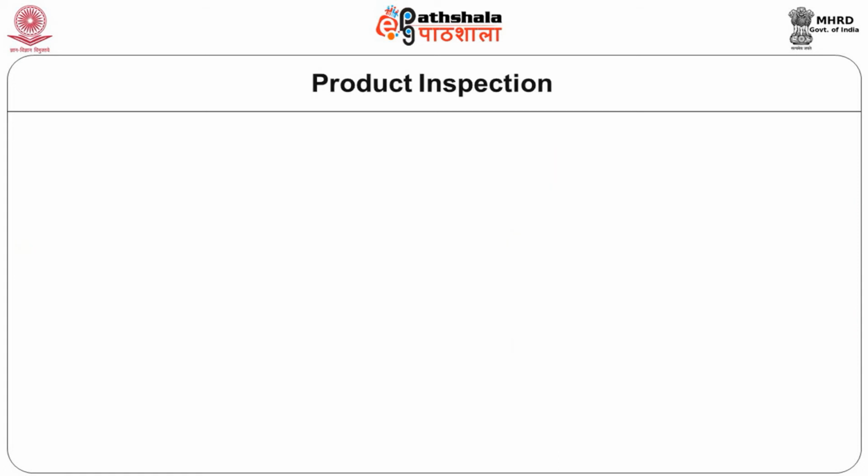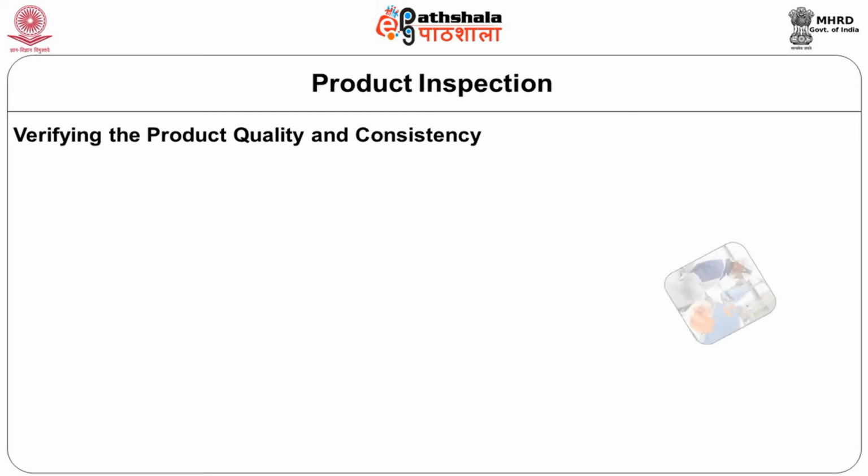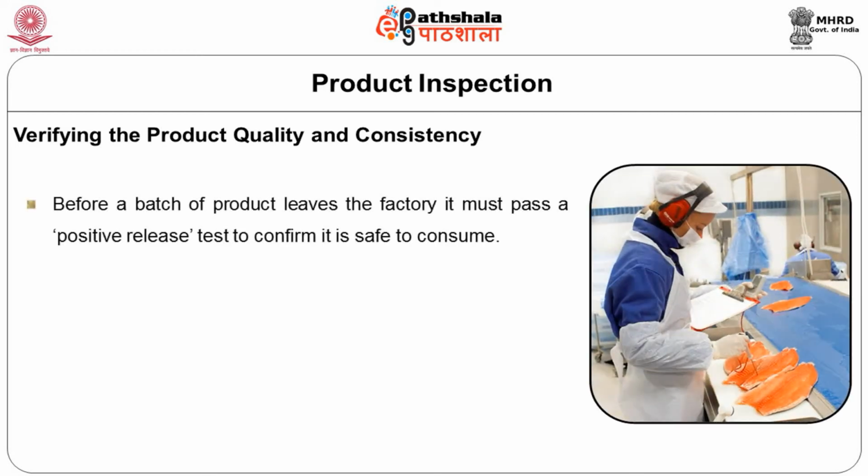Product inspection is a very important procedure, and every product that comes out of the unit should be verified for quality and consistency. Before a batch of product leaves the factory, it must pass a battery of tests known as positive release tests to confirm that it is safe for human consumption, or even animal feed and animal consumption.